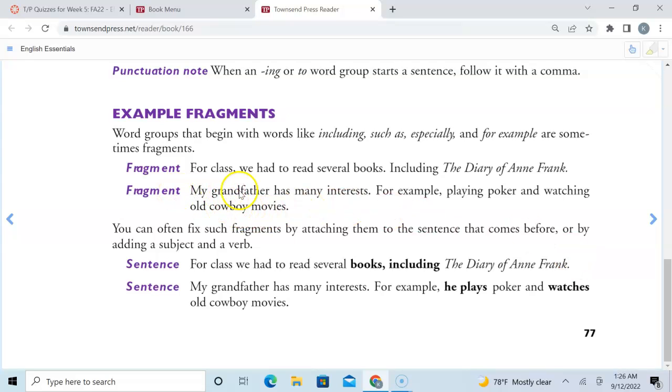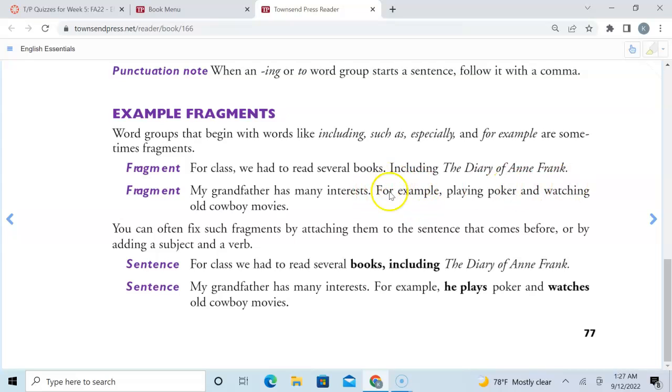Look here. My grandfather has many interests, for example, playing poker and watching old cowboy movies. Let's stop at the period here. For example, playing poker and watching old cowboy movies. If you're putting a period here and a period here, you're saying this is a complete sentence. It's not. There's no subject and there's no verb. So the quickest way to fix this one is you could put a comma here. For example, playing, okay, and then it's okay.